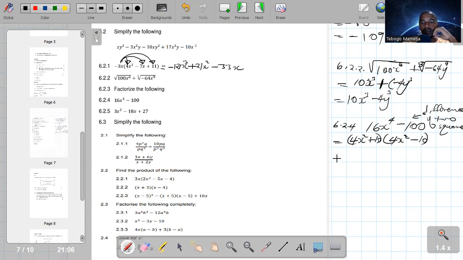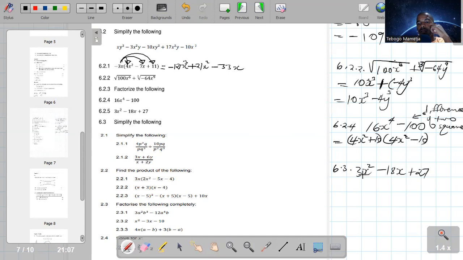The other one, 6.3. 6.3 is 3x squared minus 18x plus 27. Guys, the first rule in factorizing is to check for the highest common factor. And if there's a highest common factor, we remove it.